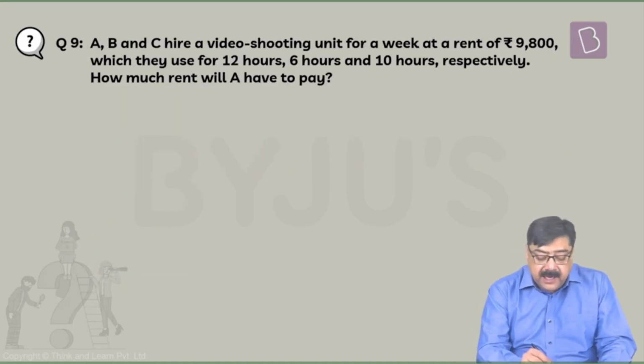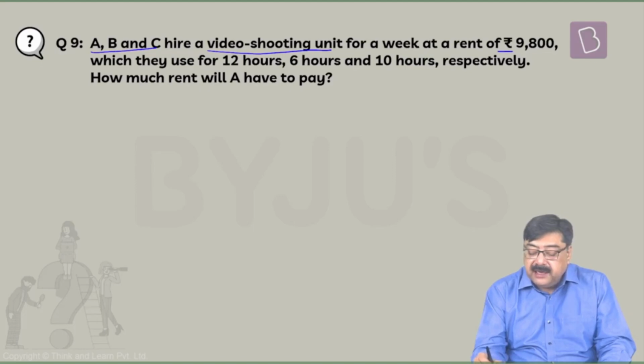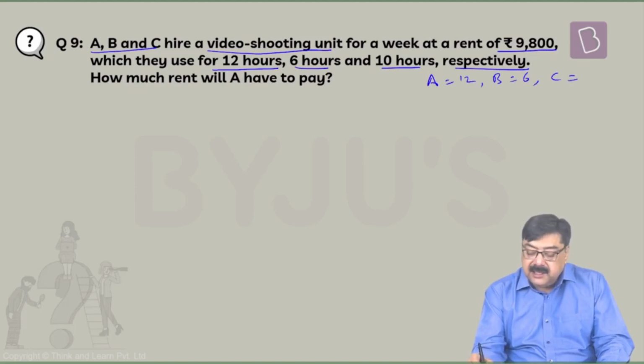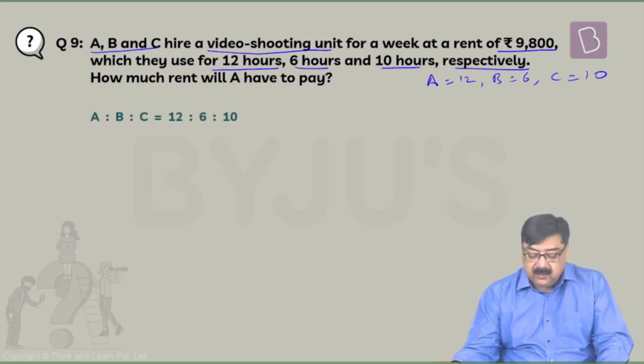Look at the next question. A, B and C hire a video shooting unit for a week at a rent of 9,800, which they use for 12 hours, 6 hours and 10 hours respectively. So A 12 hours, B 6 hours and C 10 hours. That is what is given to us. So how much rent will A have to pay? Quite simple. A is to B is to C is already given to us as 12 is to 6 is to 10. You can further reduce this and it becomes 6 is to 3 is to 5.